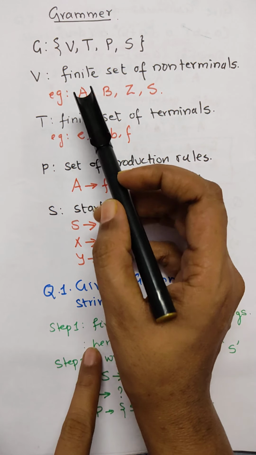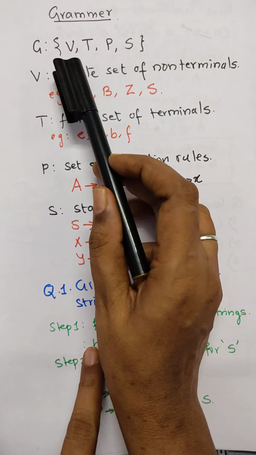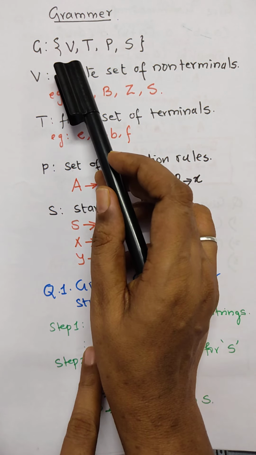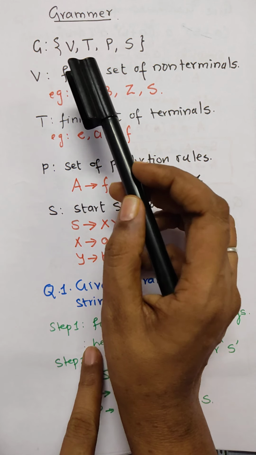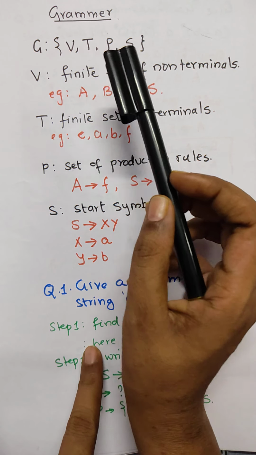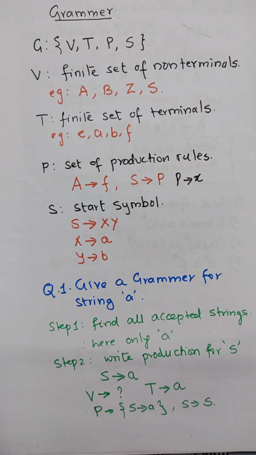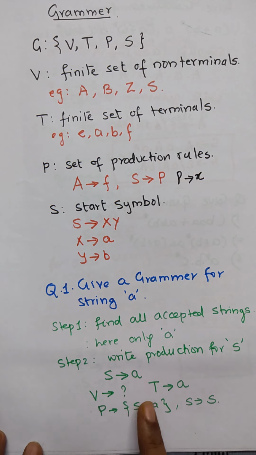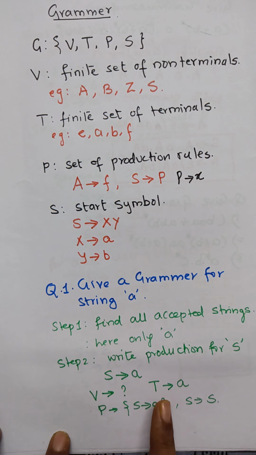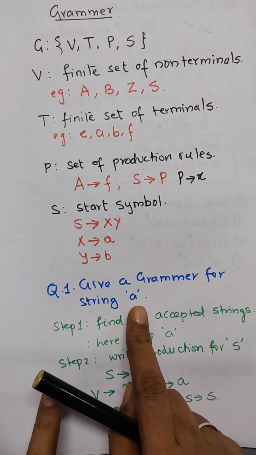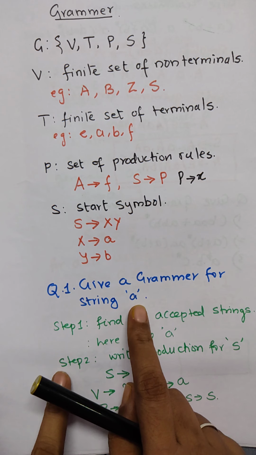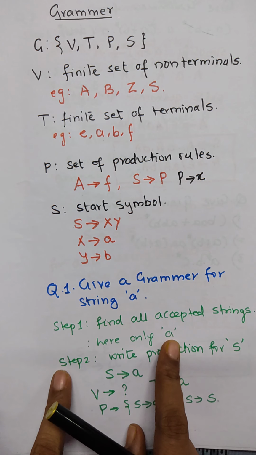So what is a grammar? A set of 4 points V, T, P, S, where V is a set of non-terminals, T is a set of terminals, P is a set of productions, and S is the start symbol. Now we'll see how we can generate a grammar for only the string A. For string A, what are the possible strings? The possible string is only A.